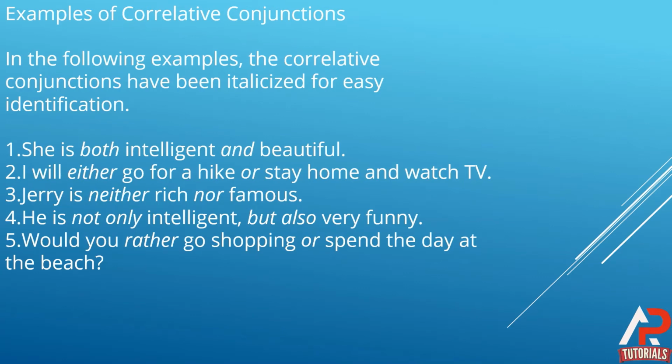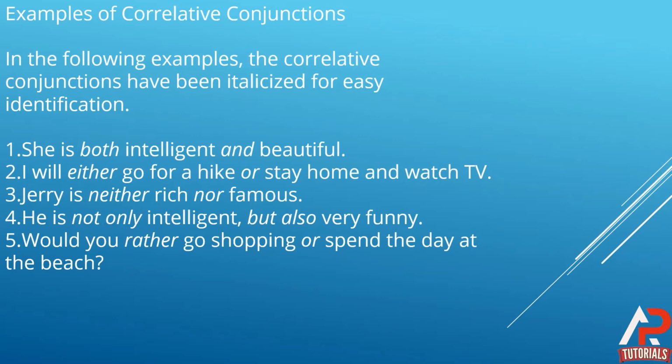Now, here are some examples of correlative conjunctions. In the following examples, the correlative conjunctions have been italicized for easy identification. It means that where we have used the correlative conjunctions, I have written the words in italic font, so it would be easier for you to understand where we have used them.